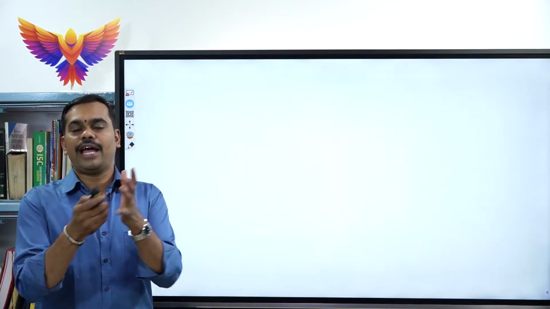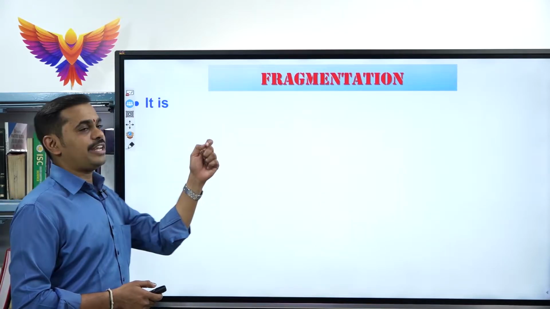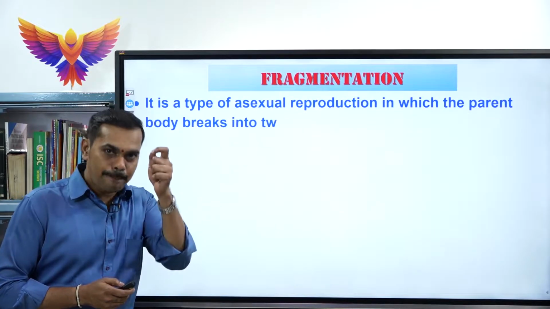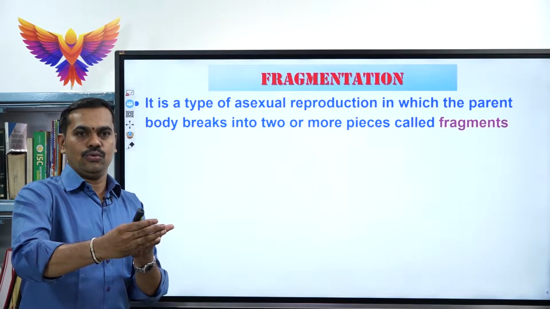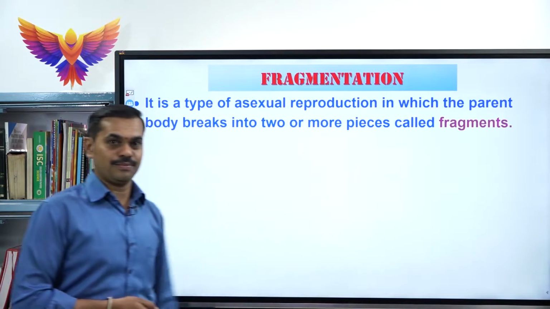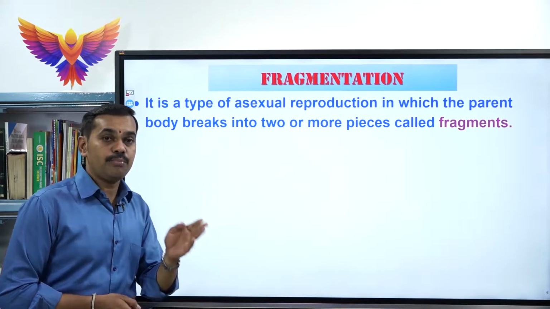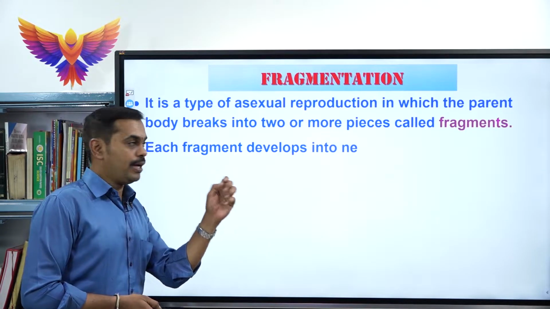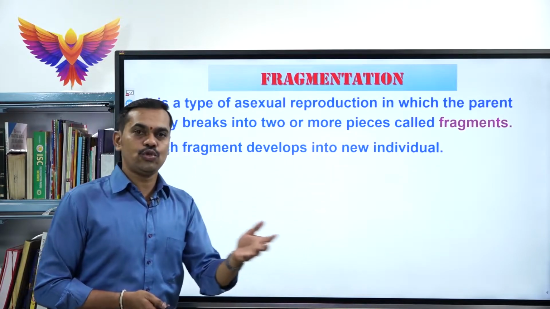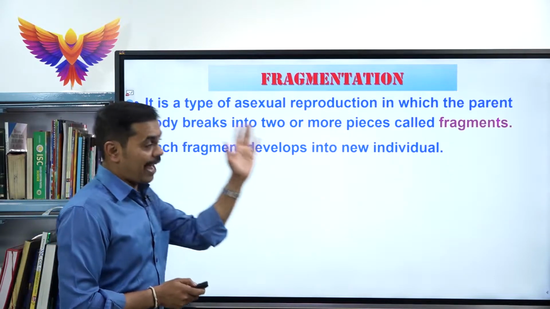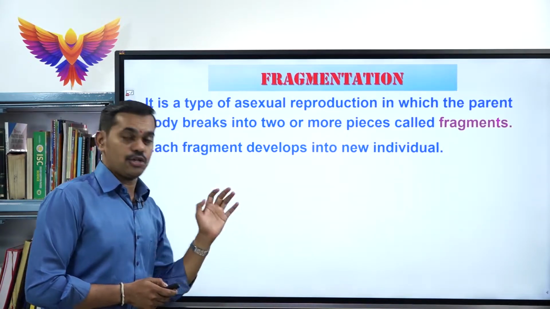We will be learning the definition of fragmentation and in which organisms fragmentation can be seen. Fragmentation can be defined as a type of asexual reproduction in which the parental body breaks into 2 or more pieces, and these pieces are called fragments. Later on, each fragment can develop into a new individual or a new organism. That is why we call this process fragmentation, which comes under asexual reproduction.